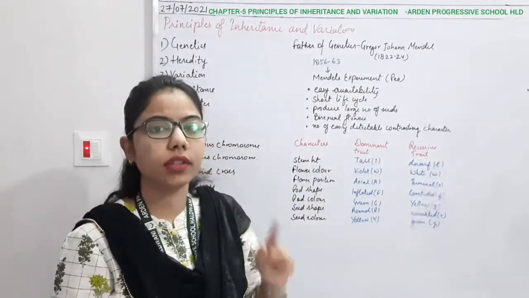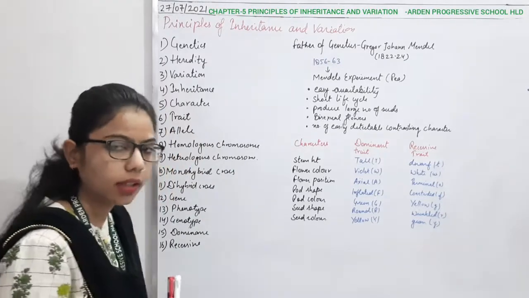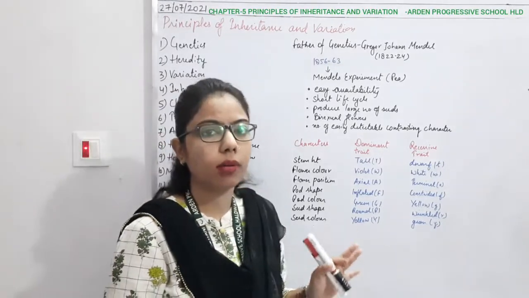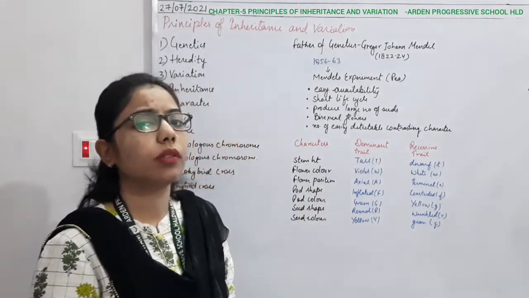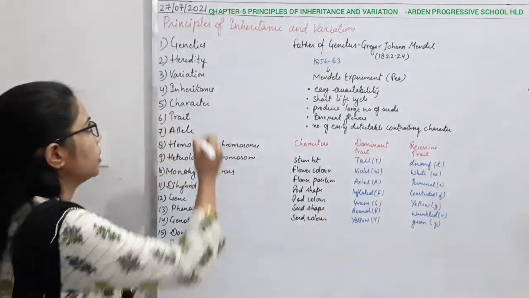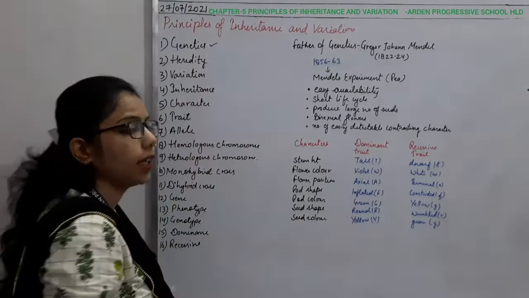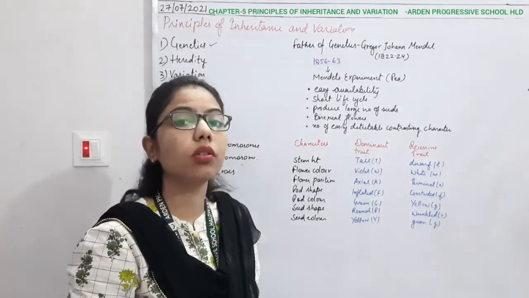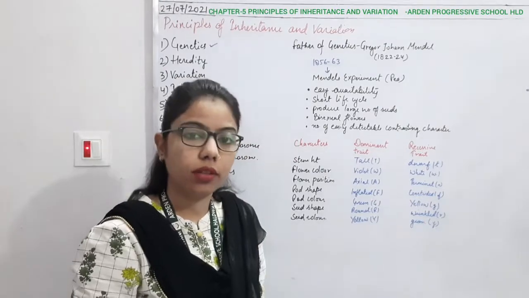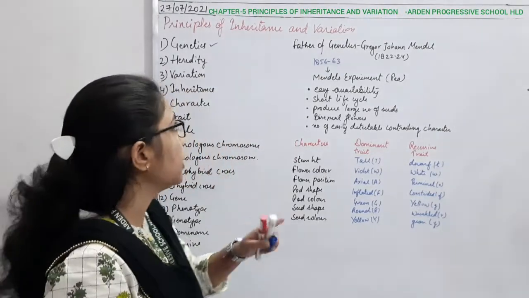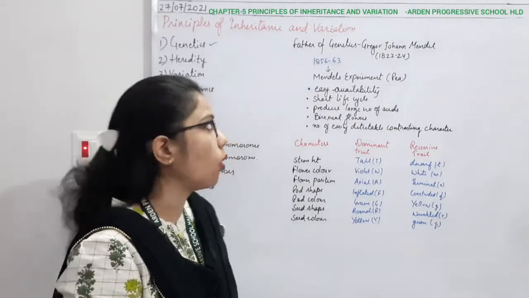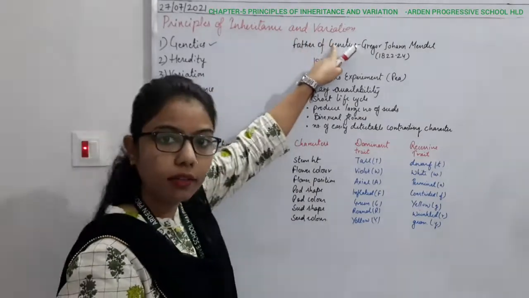So first we will start with the terms related to this chapter, because these are the basic things about this chapter, right? The first term here is genetics. What do you understand by genetics? As the unit name is also genetics and evolution, it means whenever there is a study of inheritance and variation.